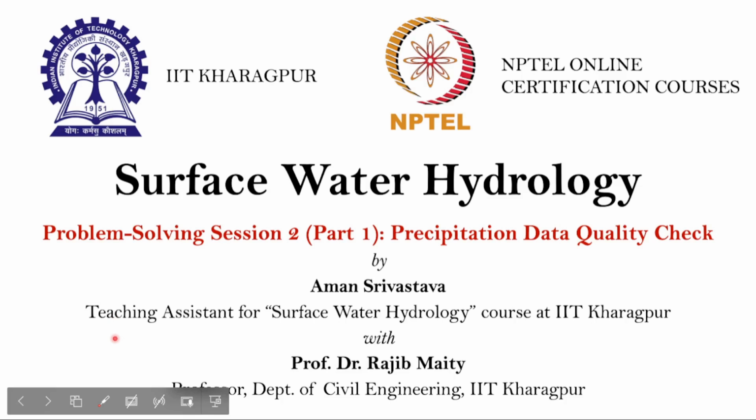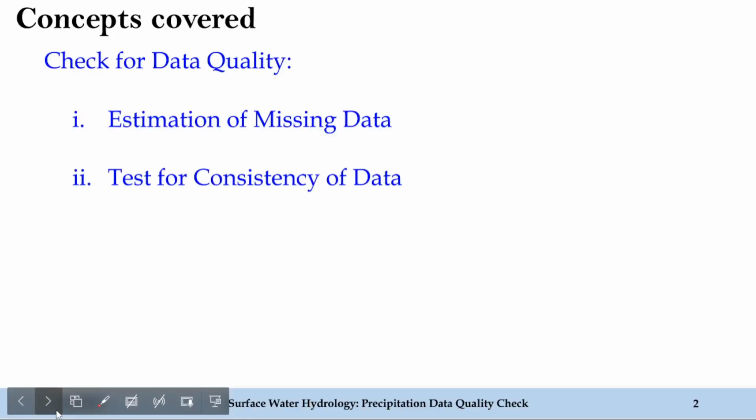This is the second session for the course Surface Water Hydrology being taken by Professor Dr. Rajiv Maiti from the Department of Civil Engineering, IIT Kharagpur. I am the TA, Aman Srivastava, and I will be here to solve some of the essential problems on the topic precipitation data quality check, such that the enrolled candidates can be able to solve the problems given in the assignments. So let's get started.